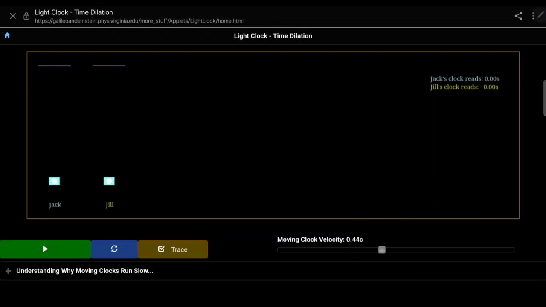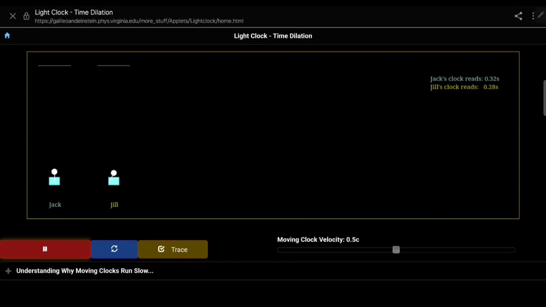Let's say we took it to half of the speed of light. Let's see how it goes. Now the velocity of Jill, who is moving inside the car. Earlier we used to call it Mr. Einstein, let's call him Jill now. So for Jill, who is moving with velocity v, the v is half of the speed of light. Let's see how the clocks behave now.